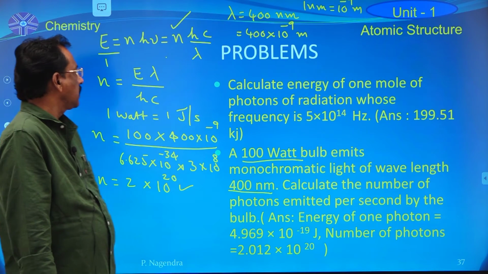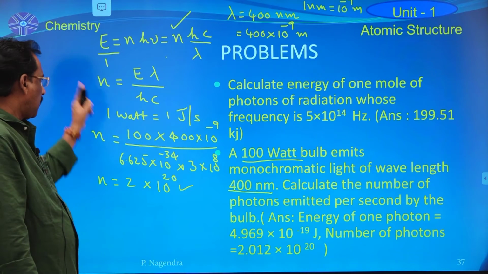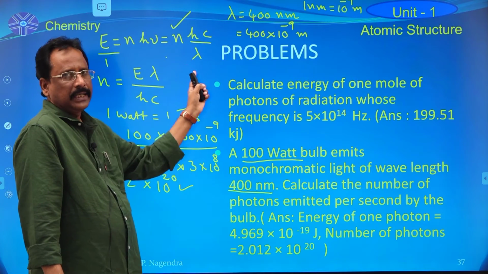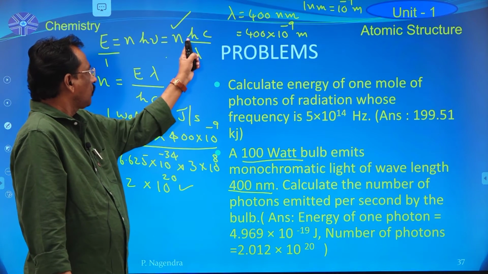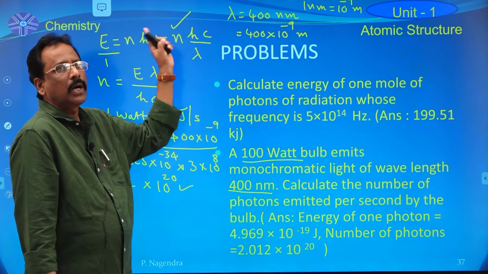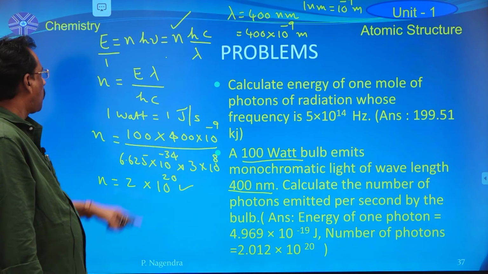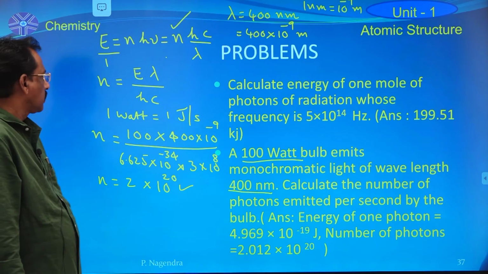The formula is E is equal to n into h nu, or E is equal to n into hc by lambda, or E is equal to n into hc nu bar. Now in this expression, small n indicates number of photons.